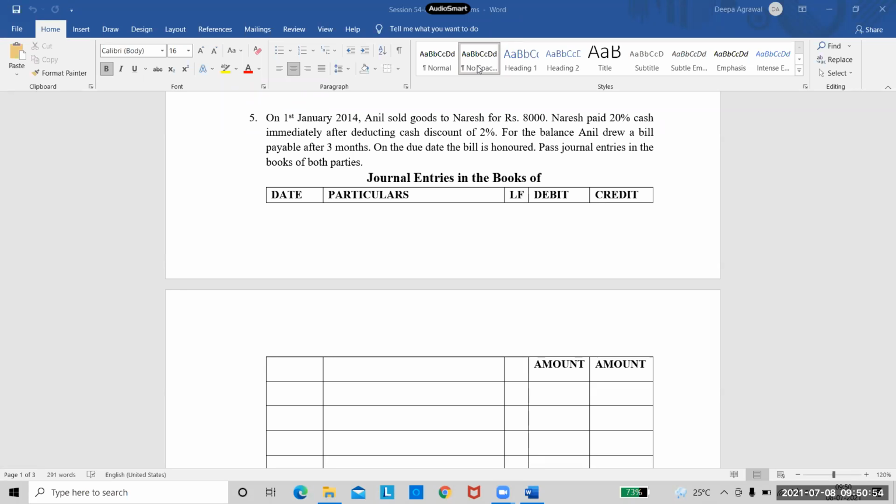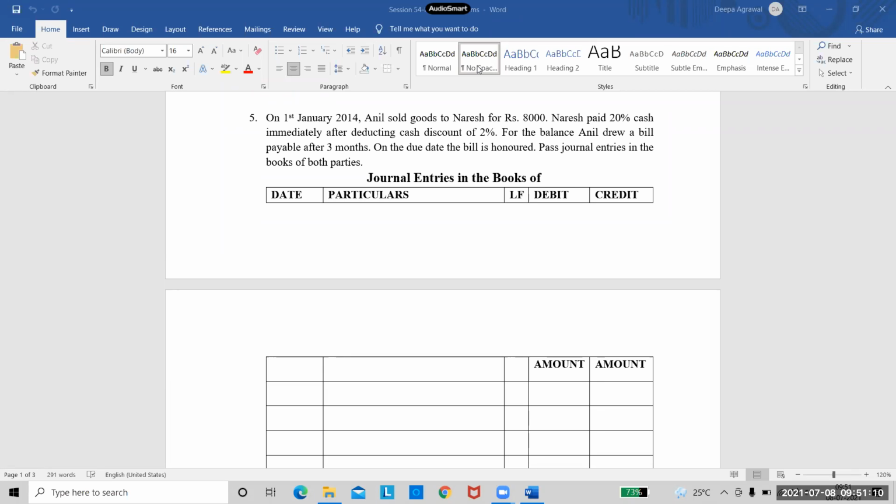See, we are writing in the books of Anil. So Anil is receiving, so cash account will be debited because Anil is receiving. Discount will be debited because it is an expenditure for Anil. And to Naresh because Naresh is paying. So are we clear with the second transaction?